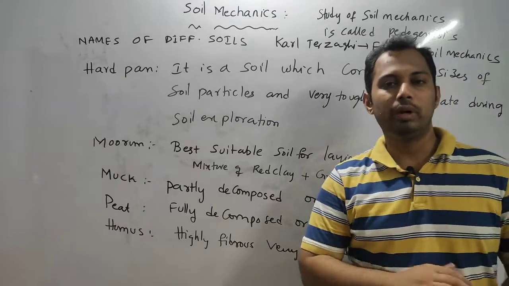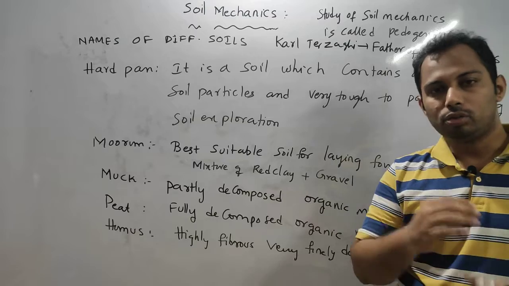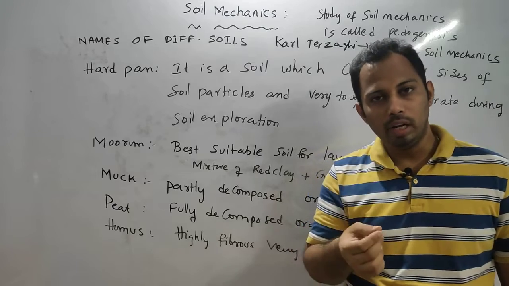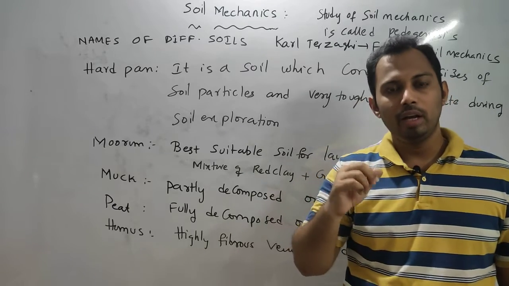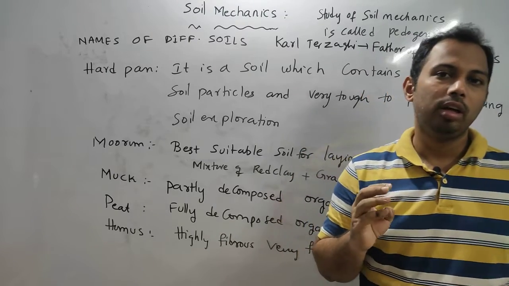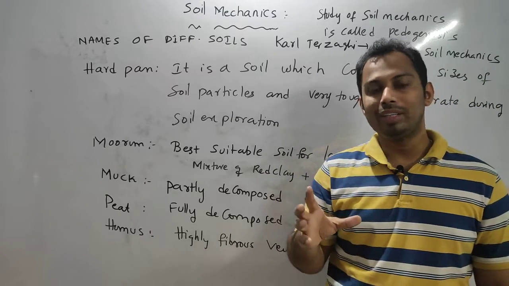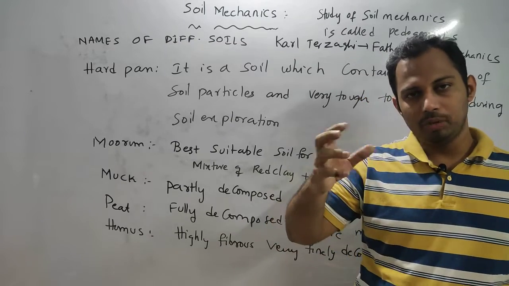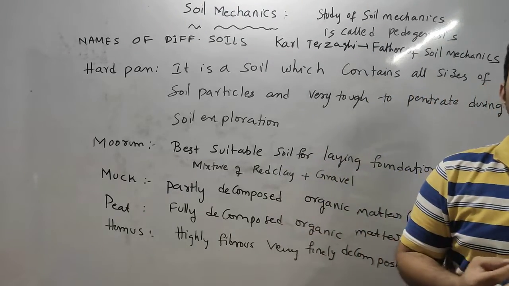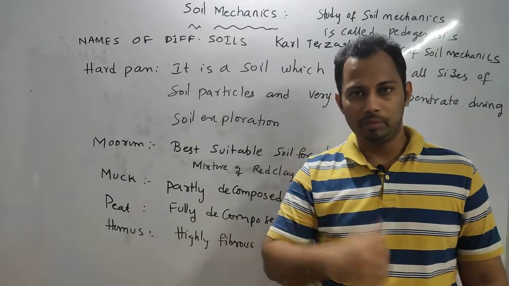Now we are moving on to the next part, that is definitions and relationships between the properties. I have told you the definition of soil: it has some part of solids, some amount of liquid, and some amount of gas. So soil is a combination of solid, liquid and gas. How to understand the behavior and interrelationships of these different parameters, the definitions and the relationships between the different properties, we will understand in the next lecture. Okay, thank you.